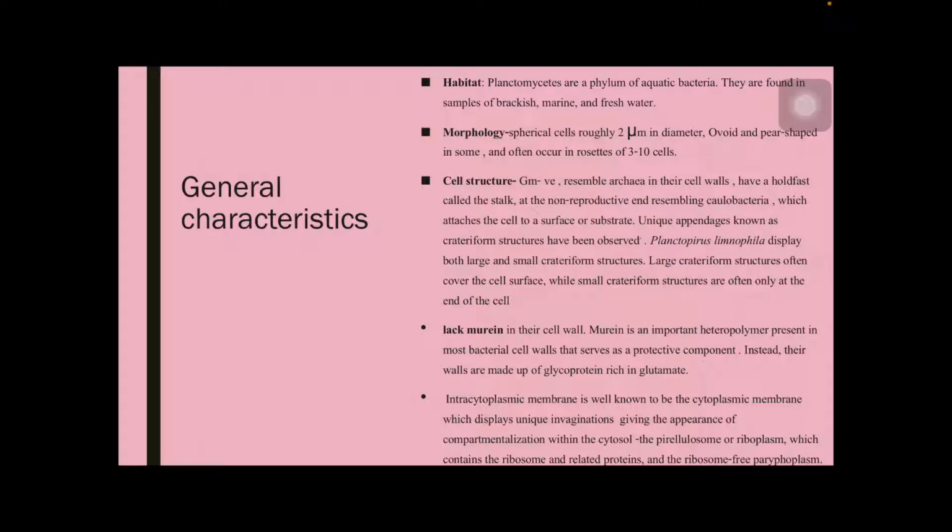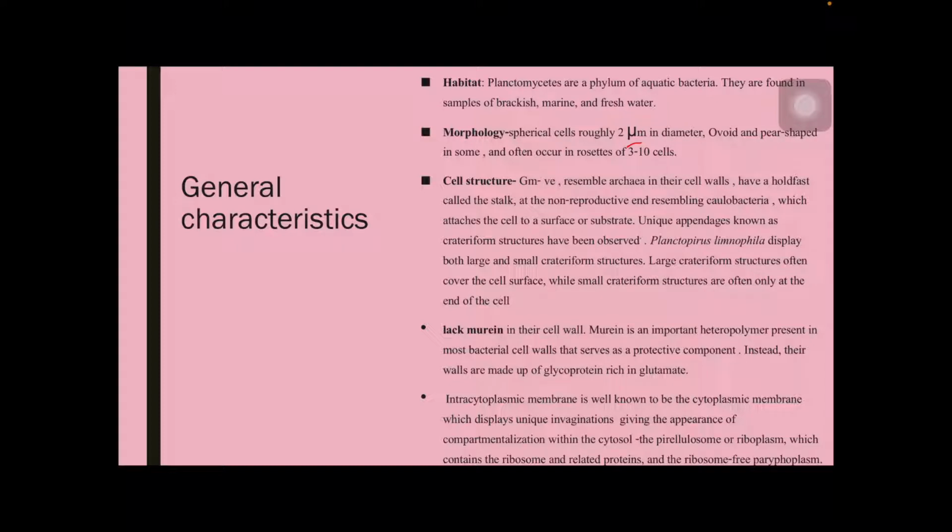As they are prokaryotic, they possess the prokaryotic cell structure. If you see, they are spherical in shape and roughly above 2 micrometers in diameter. Some species are ovoid and pear shaped, and in some species the cells are arranged in the form of rosettes of 3 to 10 cells.